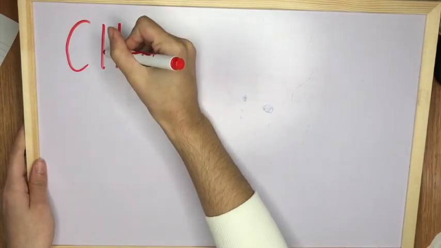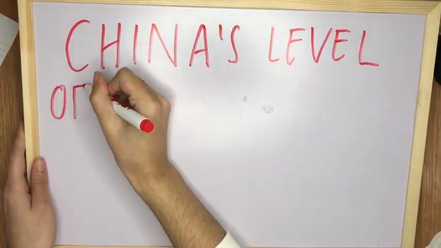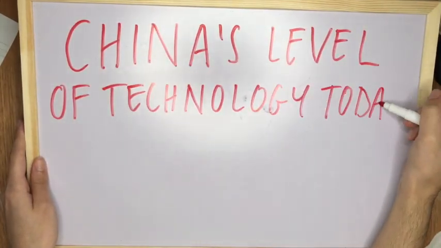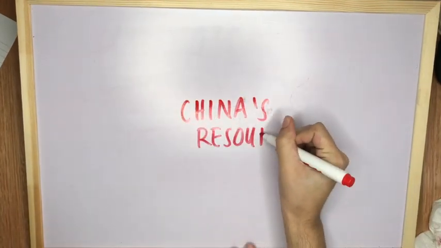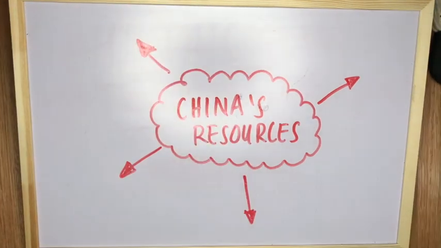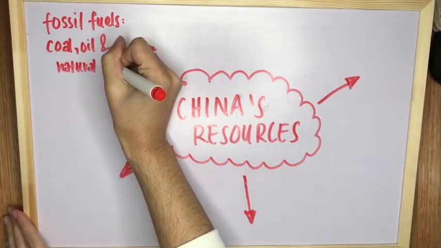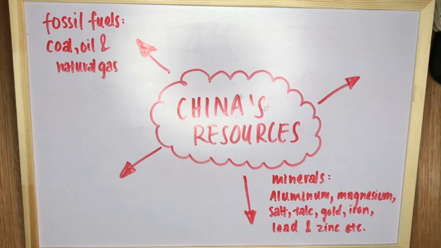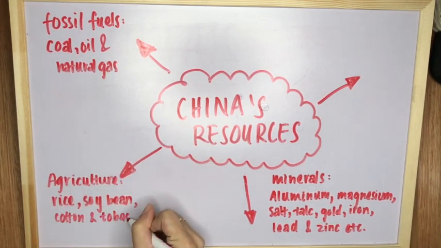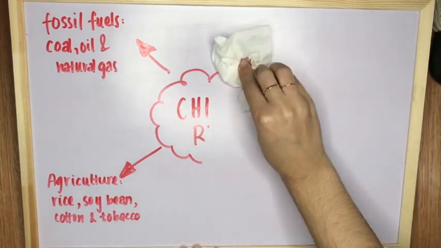China's level of technology has always been ahead of its time as just shown. An example of where they're currently ahead is the fact that they've got 5G internet speed, whereas Australia still only has a 4G. Here are some of China's main natural resources. Whilst Chinese timber is used in large amounts for the furniture industry, it was shocking to find out that according to China's Environment Ministry, the use of disposable chopsticks uses up to 1.3 million cubic meters of timber a year.